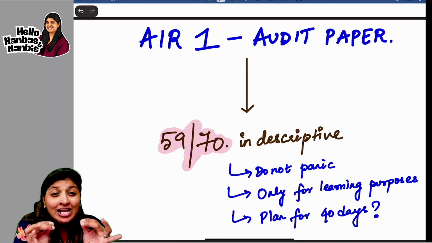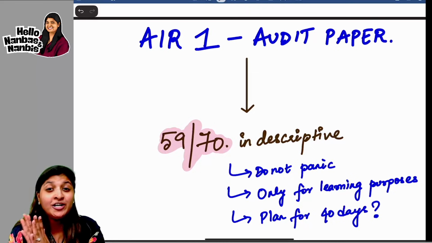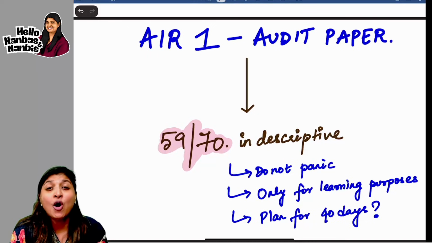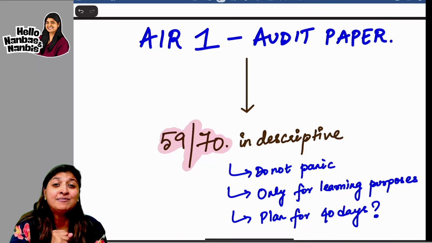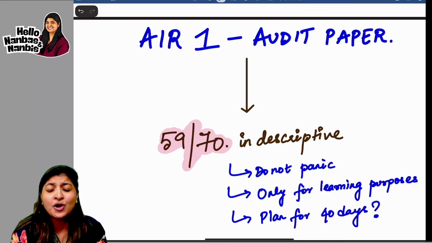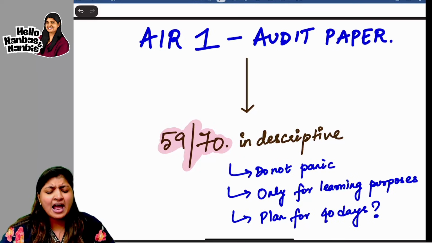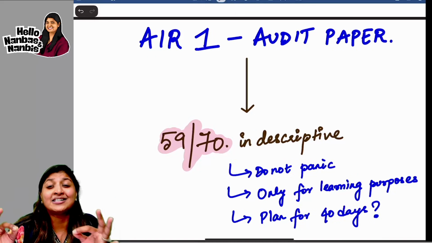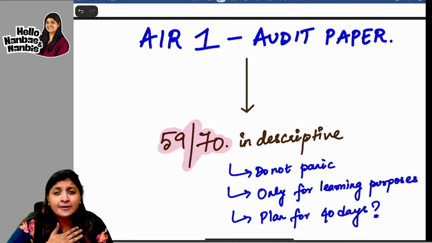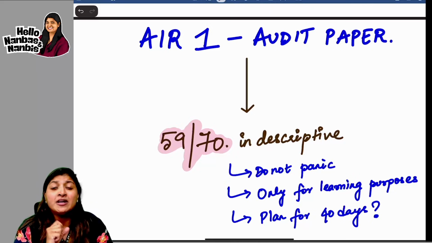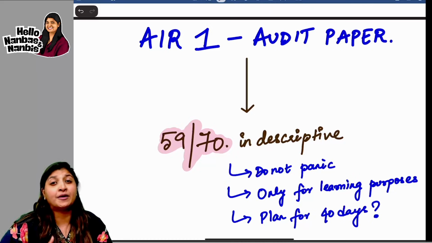I have the All India Rank 1's audit paper, guys, and he has scored 59 marks out of the 70 in the descriptive part itself. He has almost come to exemption with just the descriptive. And to be honest, guys, this is one of the best papers I have ever seen, and the sole purpose of showing you this paper is because you can learn a lot from here.